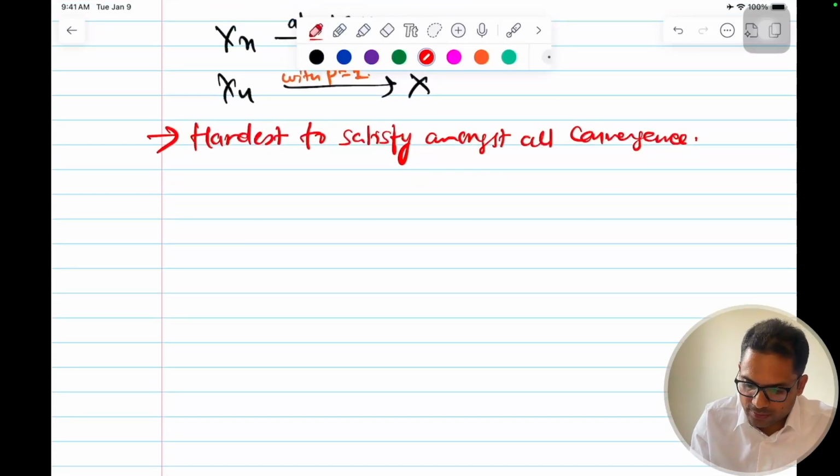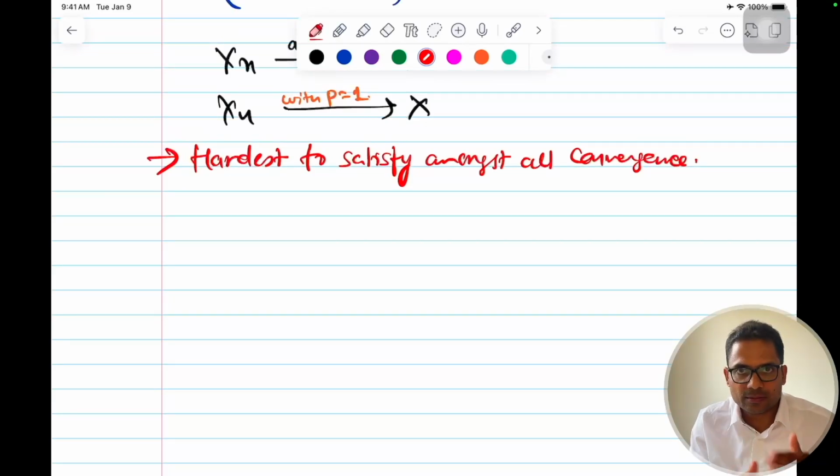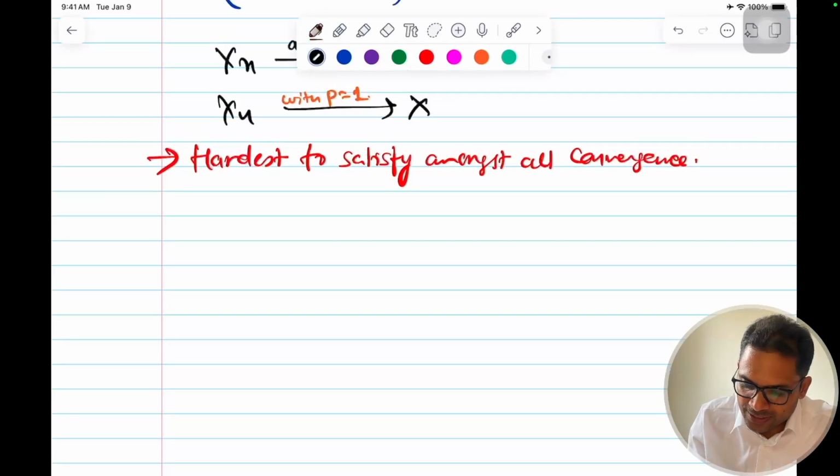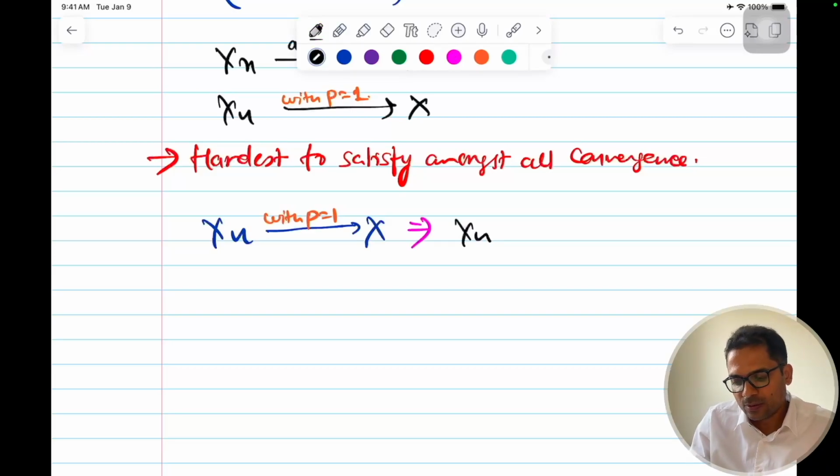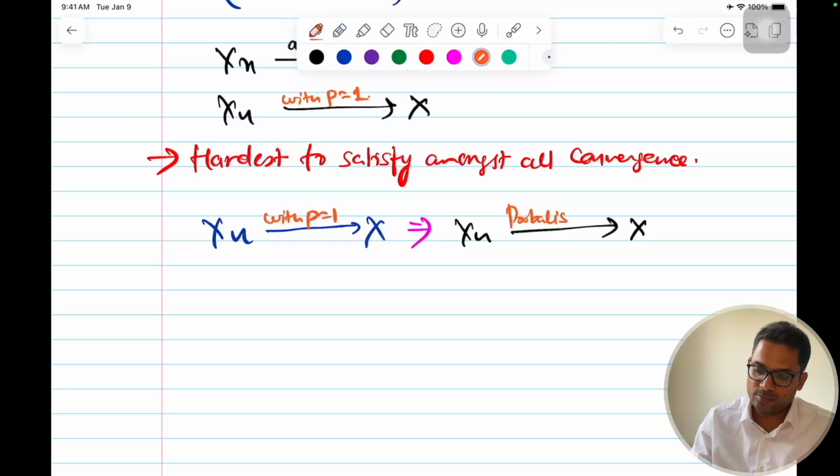Now, if we can say that this is the strongest of all of these, so we say that if Xn converges to X with p equal to 1, or almost surely, this implies that Xn will converge to X in probability.